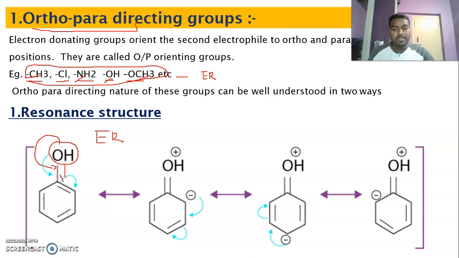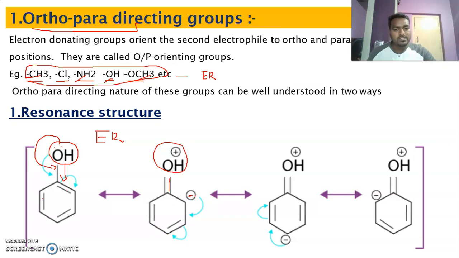The lone pair of electrons present on the oxygen comes to the ring, and as a result, here there was a single bond, and if two electrons shift to the neighboring carbon, a double bond will come. This becomes a double bond, and these electrons shift here and it becomes negative. Due to loss of electrons from the oxygen, it gets a positive charge. Dear students, it is an electron releasing group. It releases electrons to the benzene ring due to resonance, and it creates a carbanion, a negative ion. This negative ion undergoes resonance.